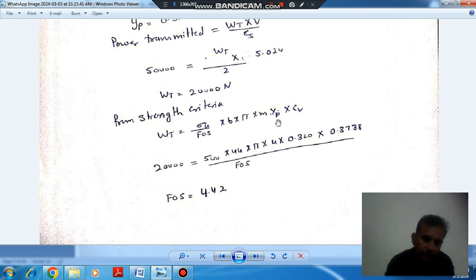So all these things are known except factor of safety. So factor of safety comes out as 4.4. If we take power as 5 kilowatt, then it is 44.2. So that is not feasible. So answer should be 1 to 10 for factor of safety. So factor of safety here is 4.42.